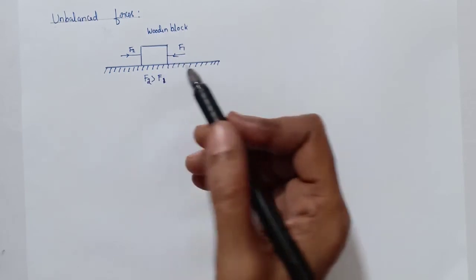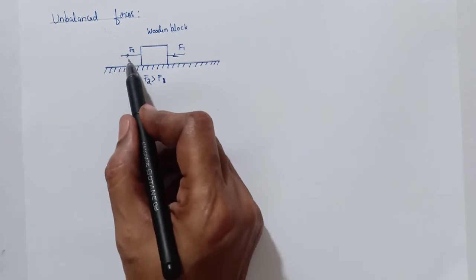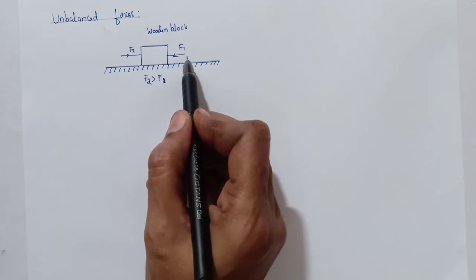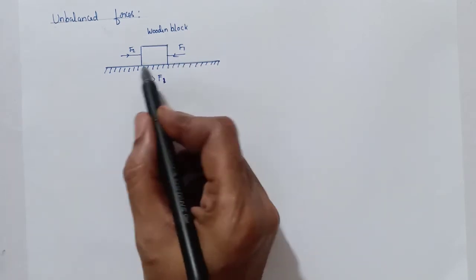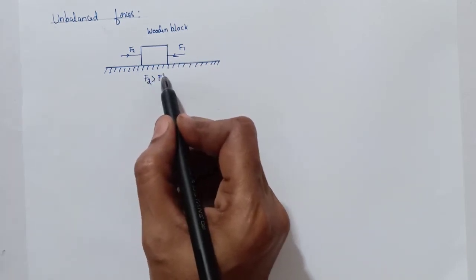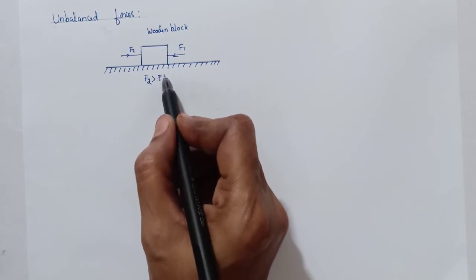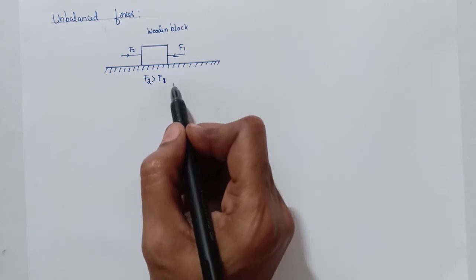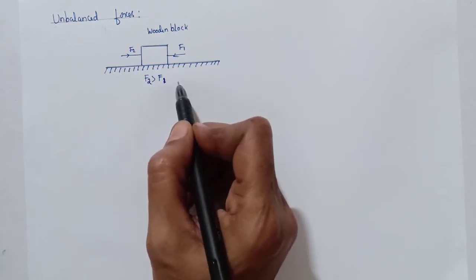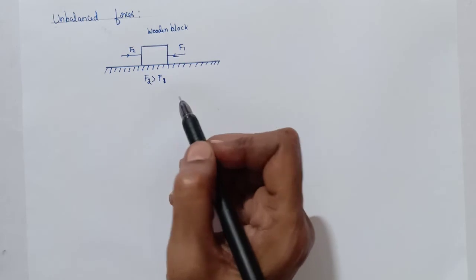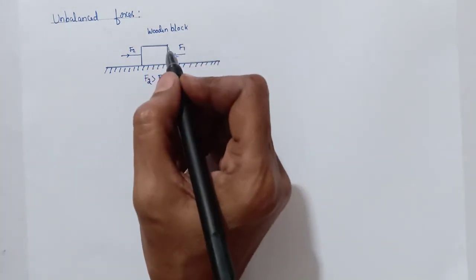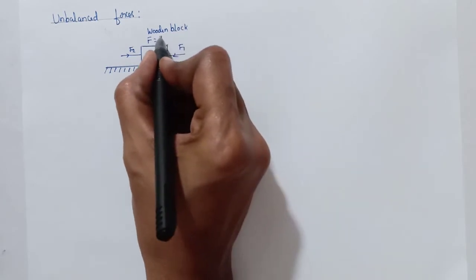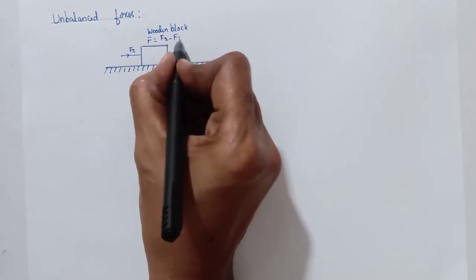At the same time, apply the force F2, greater than F1, in the direction opposite to F1. Here, F1 and F2 are the two unequal forces acting on the wooden block in the opposite direction. Since F1 and F2 are unequal forces but acting in the opposite direction, the net force acting on the block is F2 minus F1.